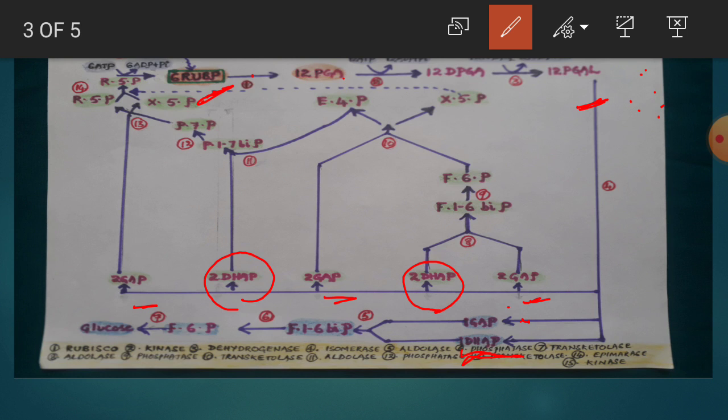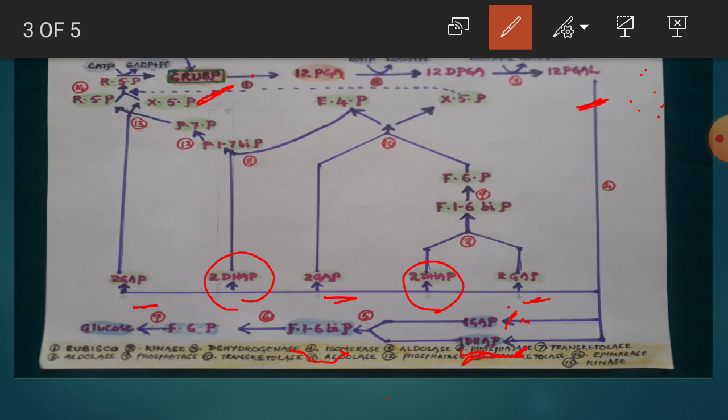And during the fifth reaction, among these 12 molecules, one gap molecule and one DAP molecule condense together in the presence of an enzyme aldolase. They give fructose 1,6 biphosphate. Here you can see fructose 1,6 biphosphate. So it happened in the presence of an enzyme aldolase. The involved molecules are one glyceraldehyde phosphate and one dihydroxyacetone phosphate.